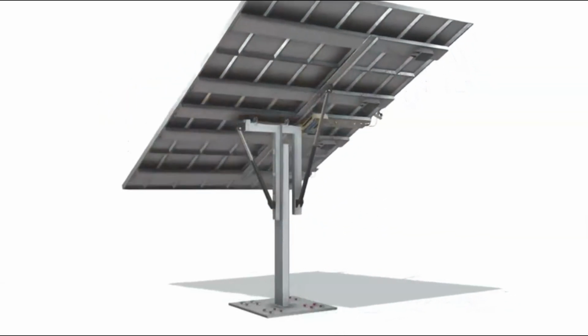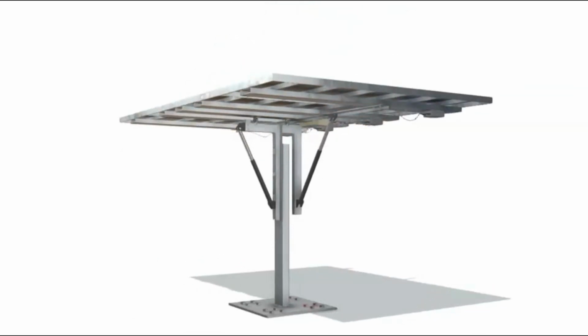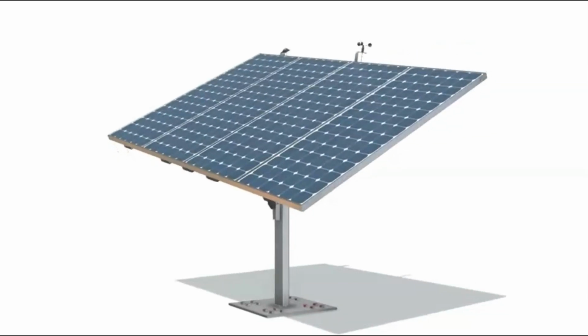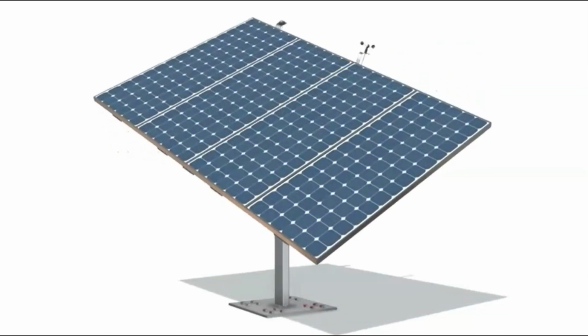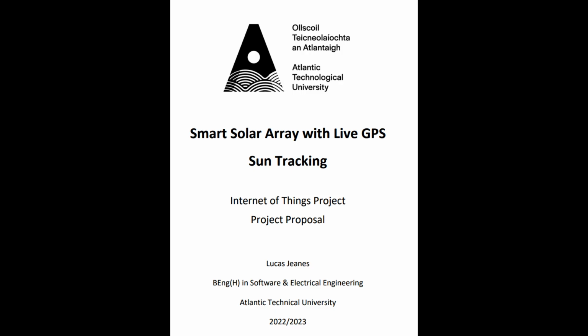Theoretically, this solar array can automatically configure itself to accurately track the sun anywhere on Earth at any time. Once it turns on, it will do all the work for you, allowing ease of use for a rapidly deployable emergency solar power system that requires little to no user experience of the system. It can also be easily set up with one or multiple panels all managed by the same software. This has been my Smart Solar Array project.